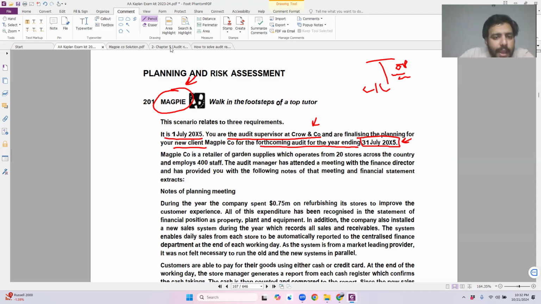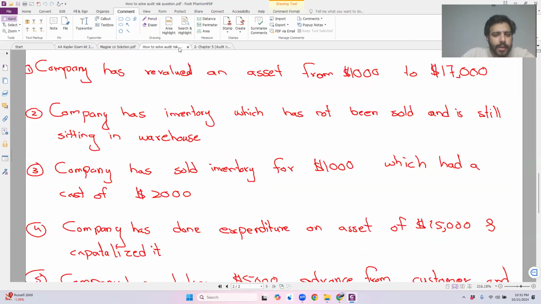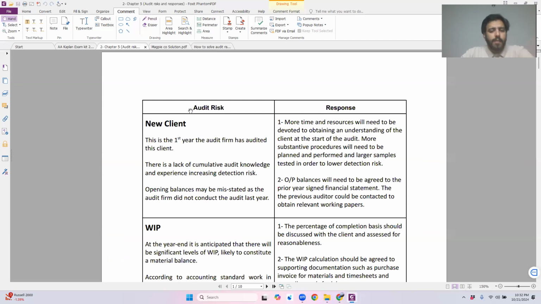And within the hack, if I move towards the hack, obviously I'm not going to write exactly just like the hack right here. We will change the wording as we want to. What does the hack say right here? This is the first year audit that the audit firm has audited this client.